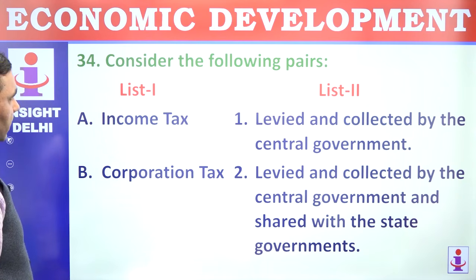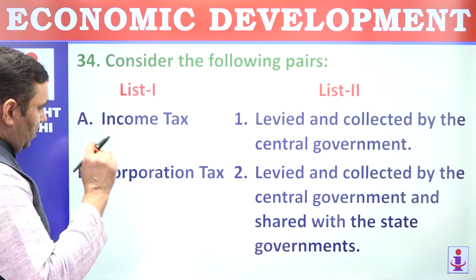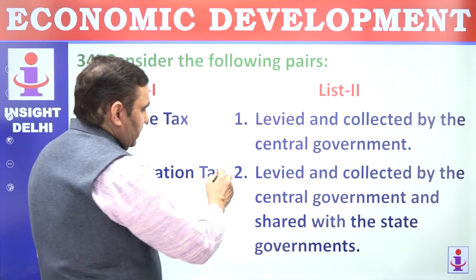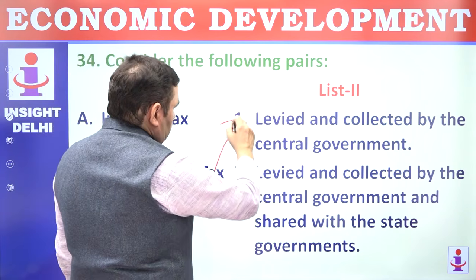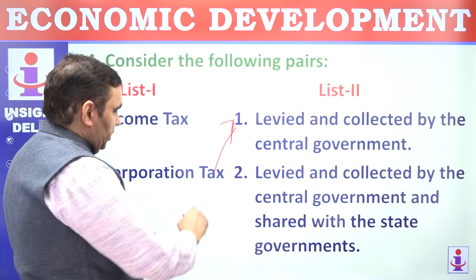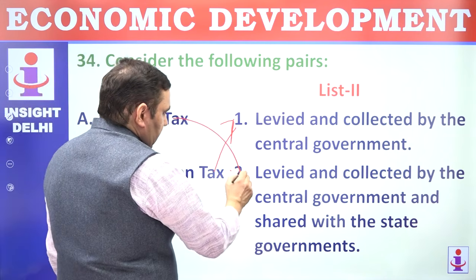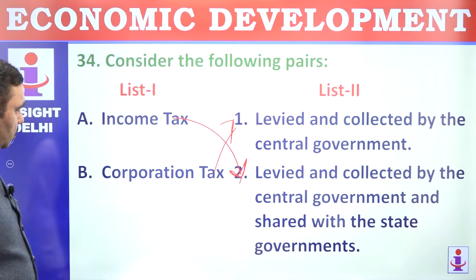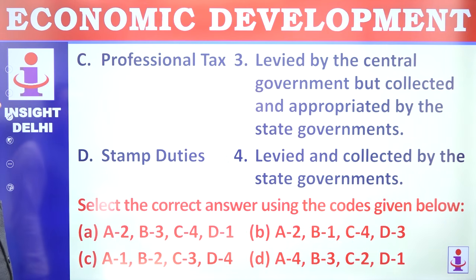Consider the following taxes. List 1, list 2. Income tax, corporation tax, so you have to match them up. Corporation tax is levied and collected by central government. Income tax is levied and collected by central government and shared with states as per the recommendations of Finance Commission. So A to B1.